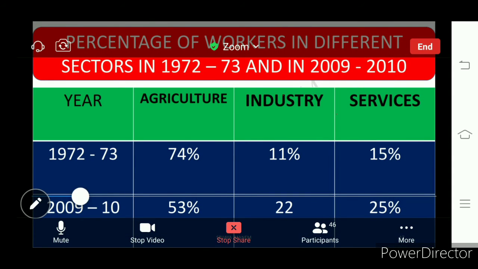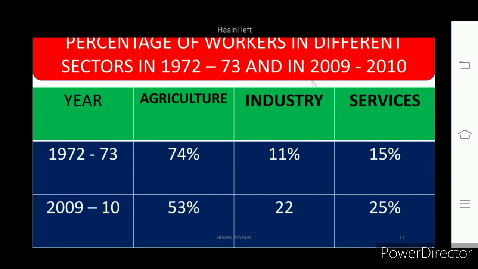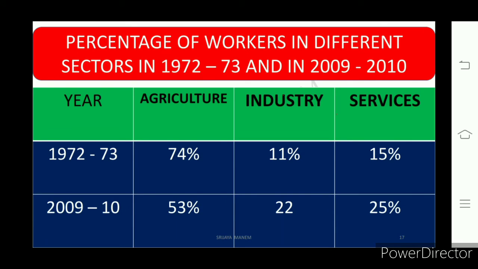Okay, so moving to how these three sectors are, understand. That means how much income is coming from these three sectors is very essential, and how much employment is there in these three sectors is very important. Okay, if you look at this table, you will find workers in these three different sectors in two different periods.